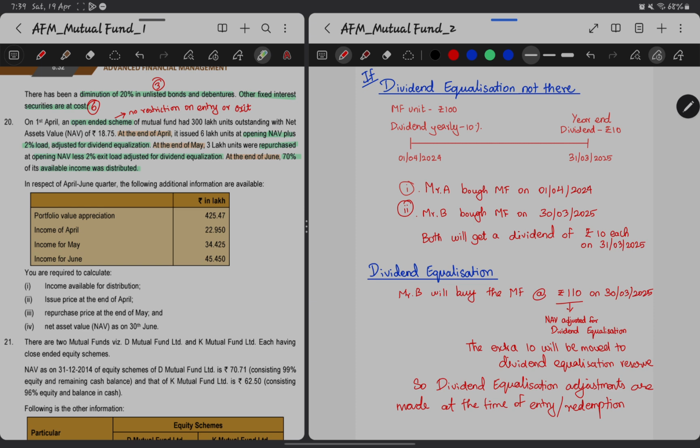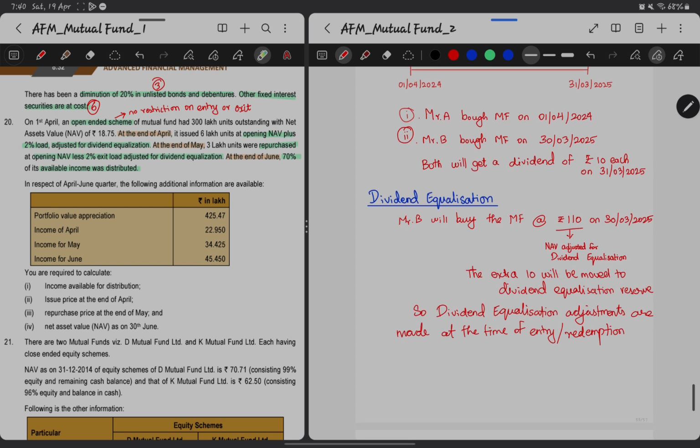Now Mr. A is buying this MF on 1/4/2024 and Mr. B bought the mutual fund on 30/3/2025, which is one day before the dividend is issued. Now both people will get the dividend of 10 rupees each on 31/3/2025. Mr. A has held this mutual fund from 1/4/2024 to 31st March 2025, but Mr. B just bought the mutual fund a day before and got the dividend. Both people are getting the same returns, which is not justified, right?